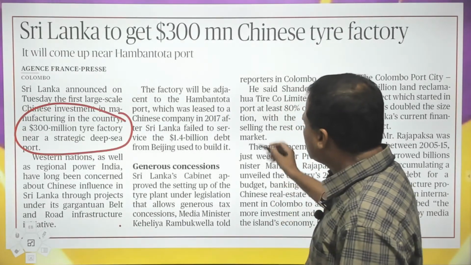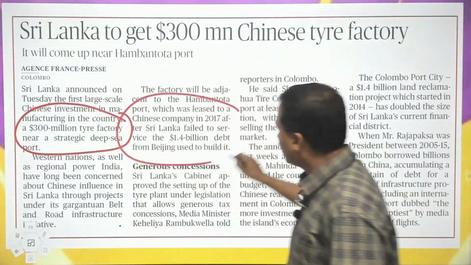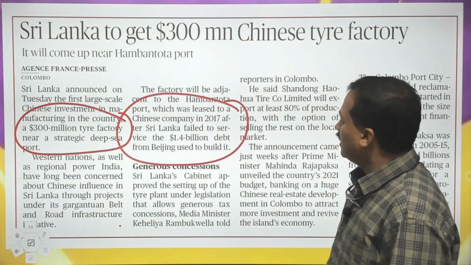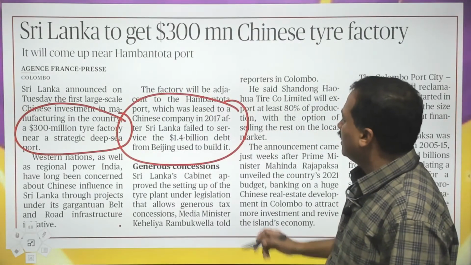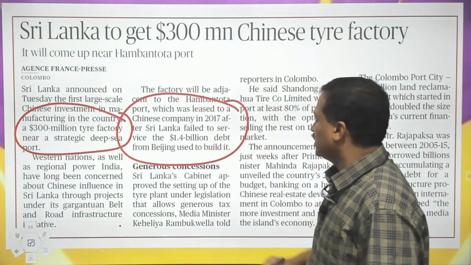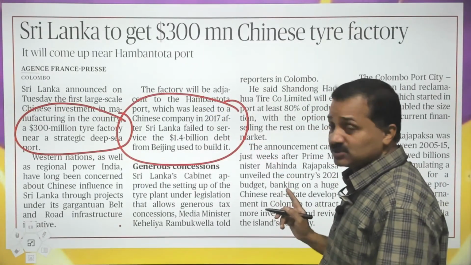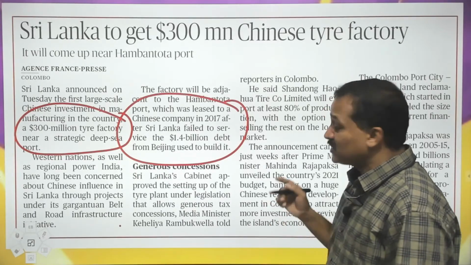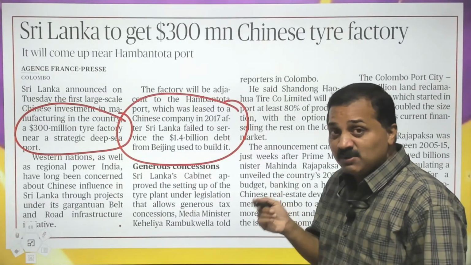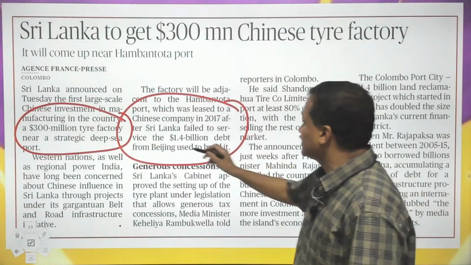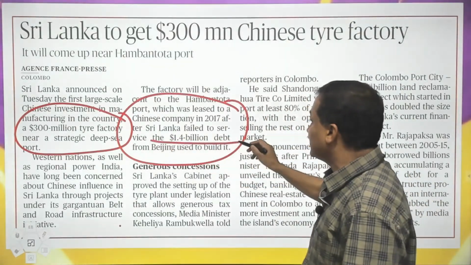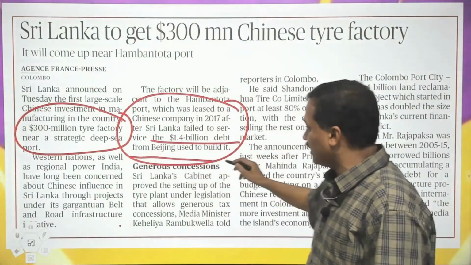Listen, in 2017 Hambantota port in Sri Lanka was leased to a Chinese company, and why? Because Sri Lanka failed to service a 1.4 billion debt that Beijing had given to Sri Lanka.